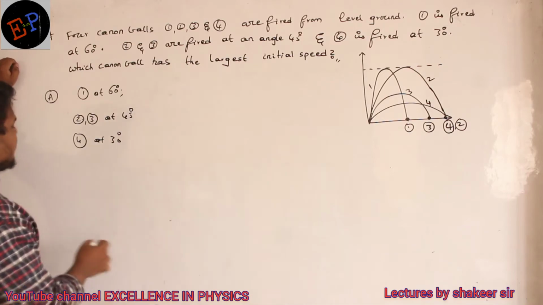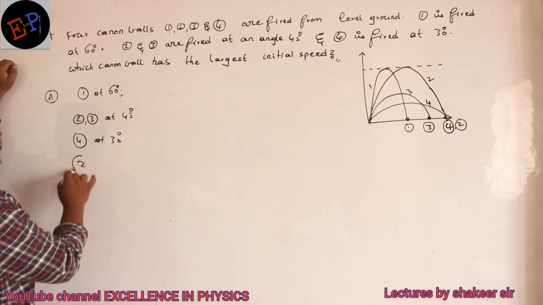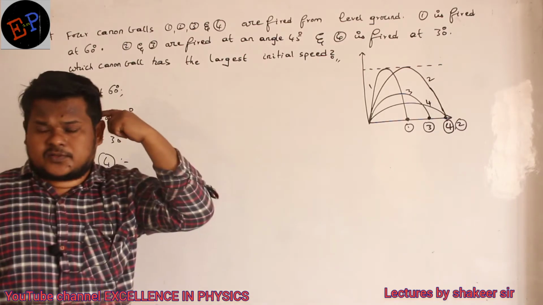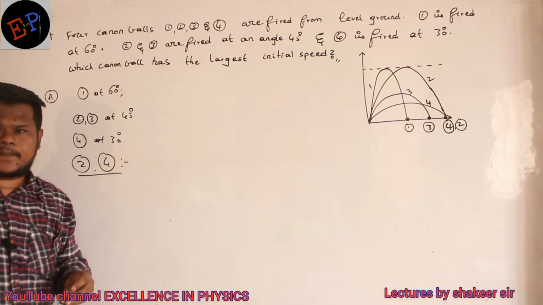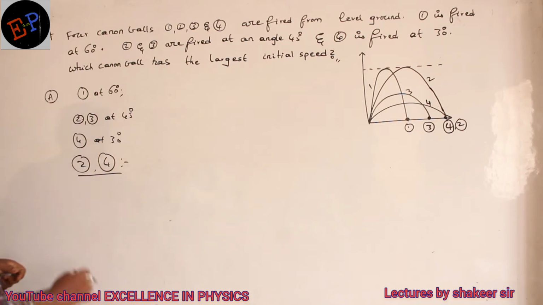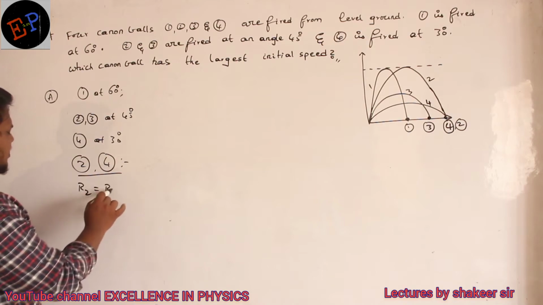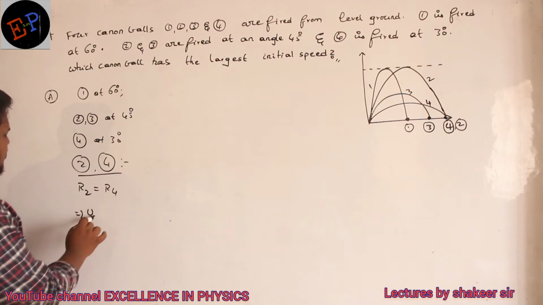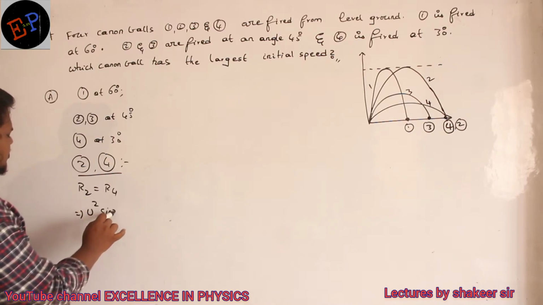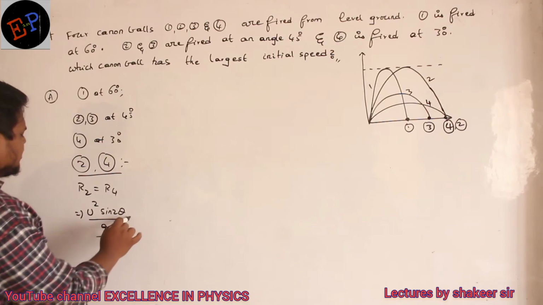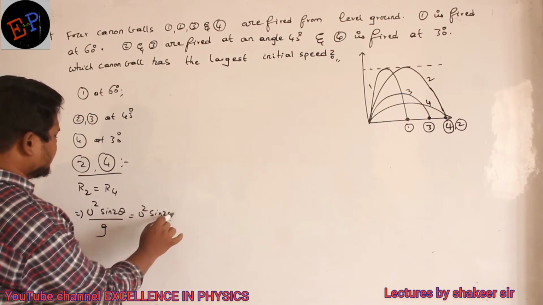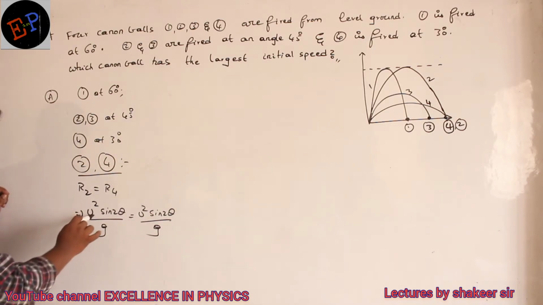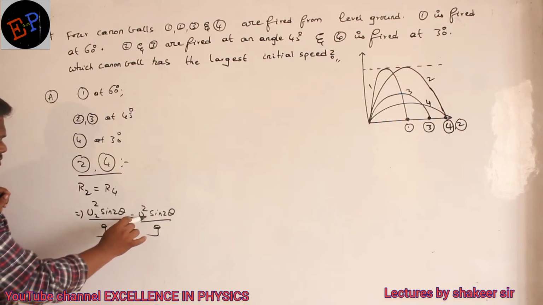So first, which two will I compare? I will compare 2 and 4. These two I will compare. Clear, ma? So for 2 comma 4, which is same? Range is same, no? So therefore I will write range of second one is equal to range of fourth one. Clear, ma? What is the formula for range? So u squared sine 2 theta divided by g is equal to u squared sine 2 theta divided by g. These are the equations for range, no, ma? So this is the initial velocity of stone number 2, this is the initial velocity of stone number 4.